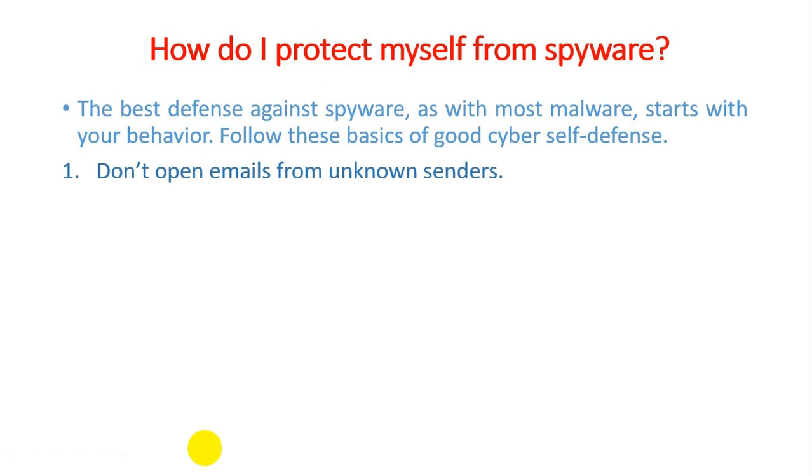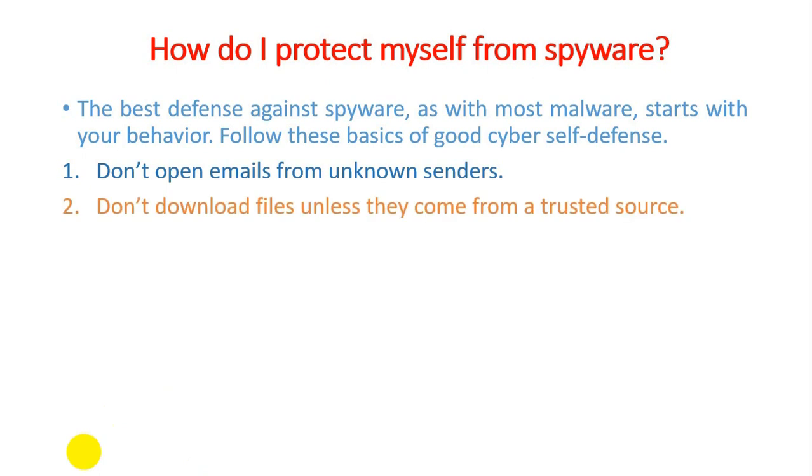First, don't open email from unknown senders. Now we will discuss the points which we need to remember if we want to protect ourselves against spyware. So first thing, don't open emails from unknown senders. Please do not focus on those kinds of mails which have unknown sources and some attachment, because it is the way that spyware will be installed in our computer system by hackers.